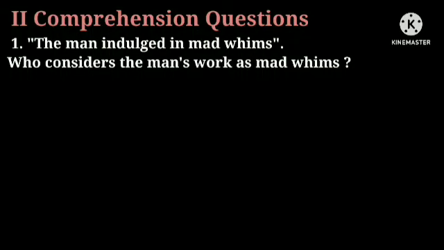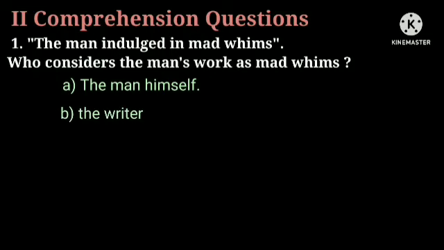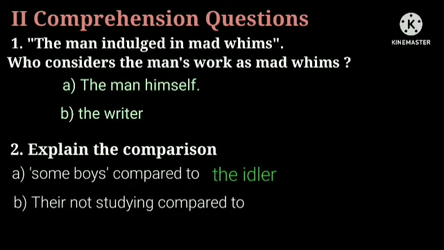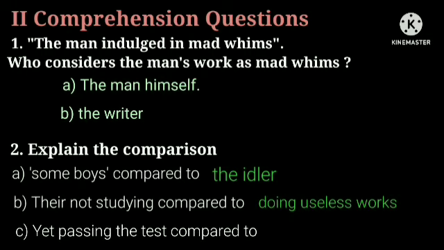Who considers the man's work as mad whims? There can be two answers for this. A. Man himself, because he wanted to get rid of his whims. B. The writer. Read the first line of the lesson, that will clear your doubt. Explain the comparison. A. Some boys compared to the idler. B. They're not studying compared to doing useless works. C. Yet passing the test compared to getting a place in heaven.